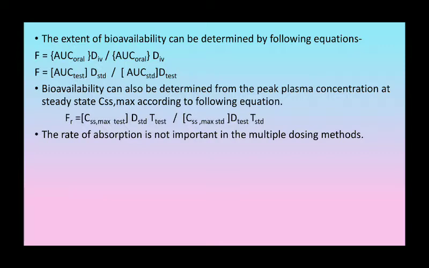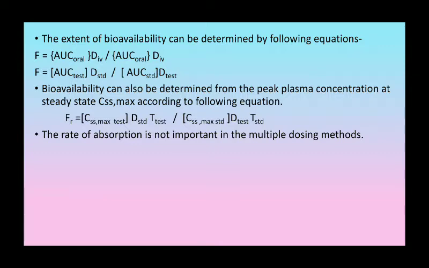The next equation is FR, not F. FR equal to AUC in the bracket test bracket close D standard, upon in the bracket AUC standard bracket close D standard. The bioavailability can also be determined from the peak plasma concentration at steady state, that is